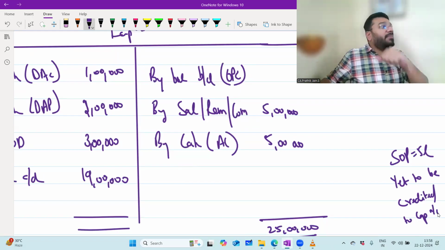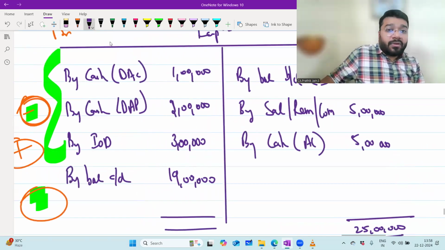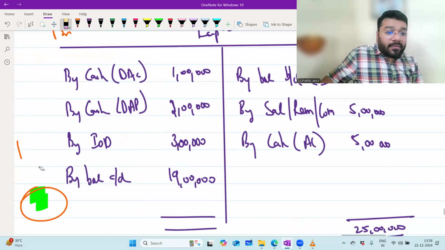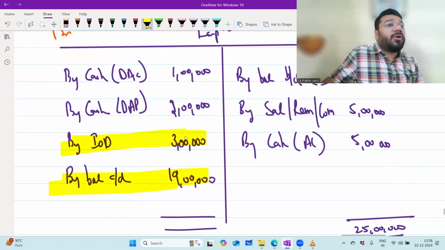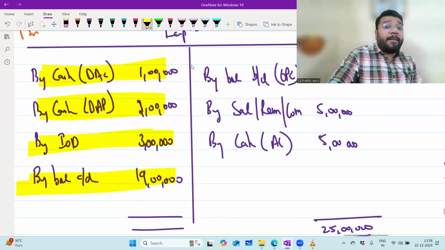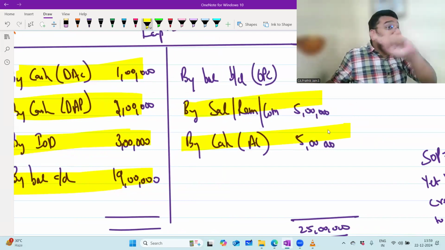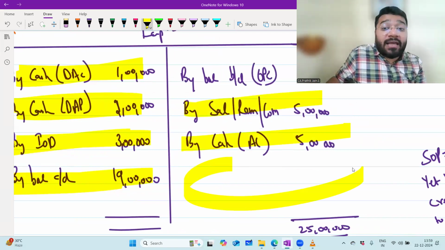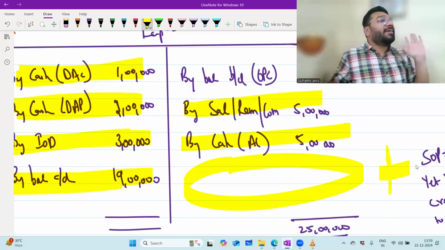Now tell me, what is the formula to calculate the opening capital? Closing capital, add interest on drawing, add drawing against profit, add drawing against capital, minus salary, minus additional capital. You will not minus the share of profit because the share of profit was never added earlier in the capital account. So while reversing it will never be subtracted.